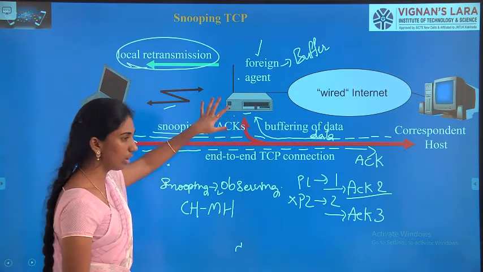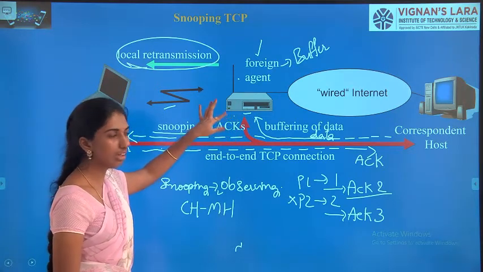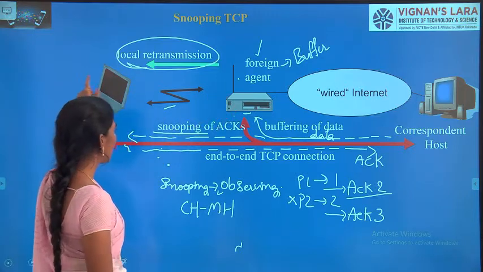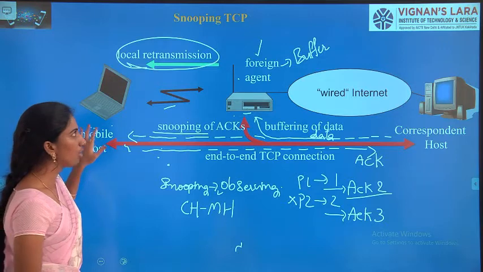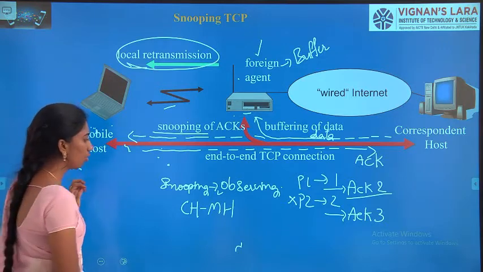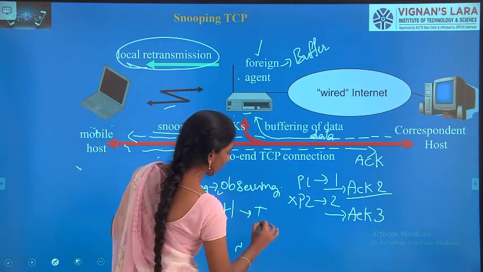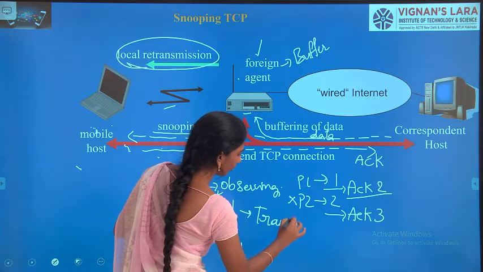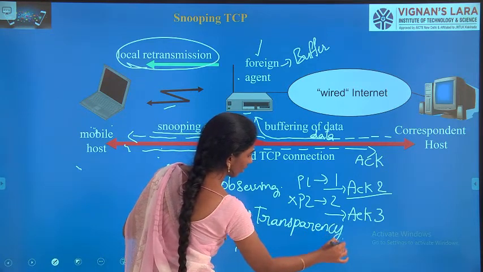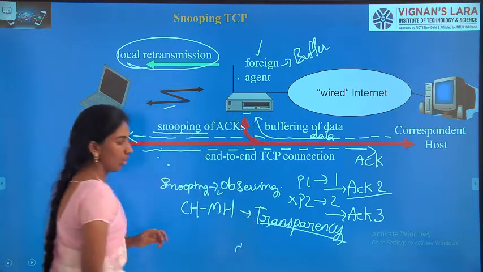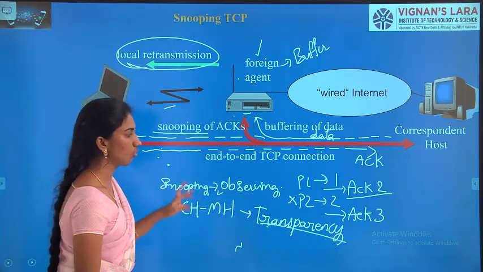So here we are going to choose a foreign agent such that it is very near to this mobile host. By using this concept, we are going to maintain transparency. This is the main thing in snooping TCP.